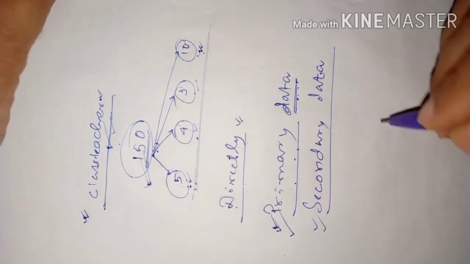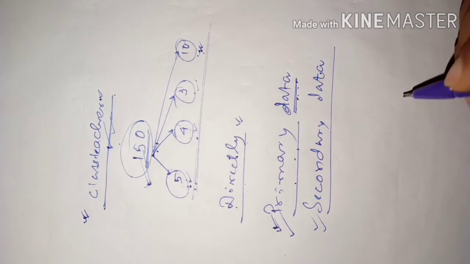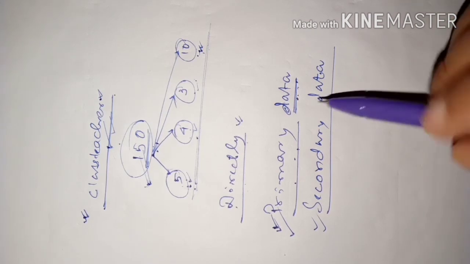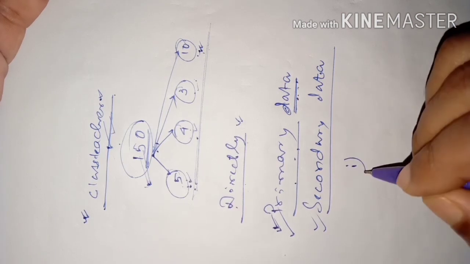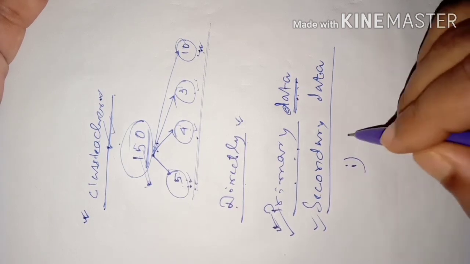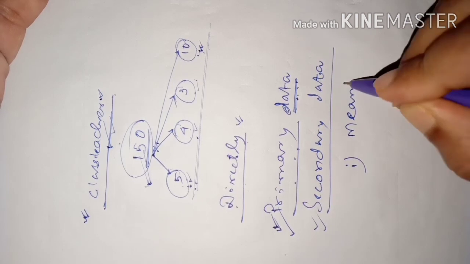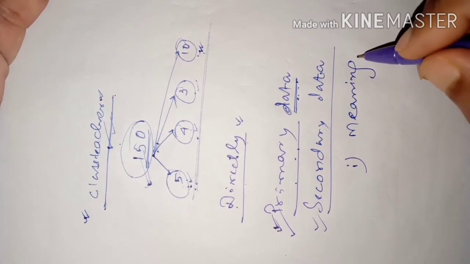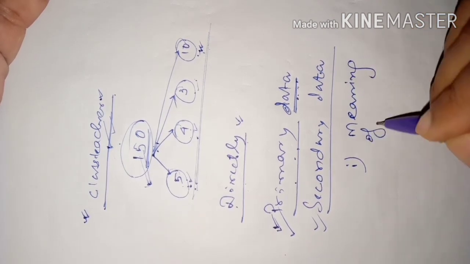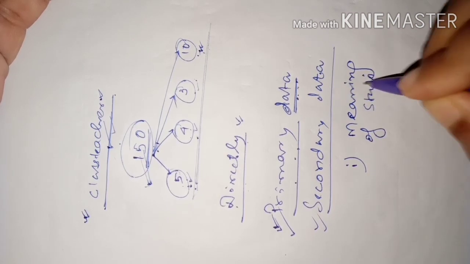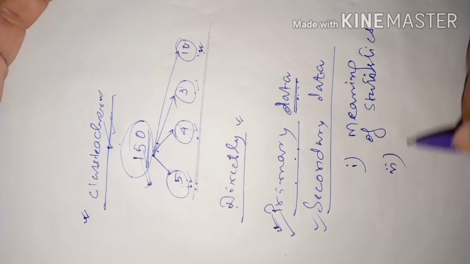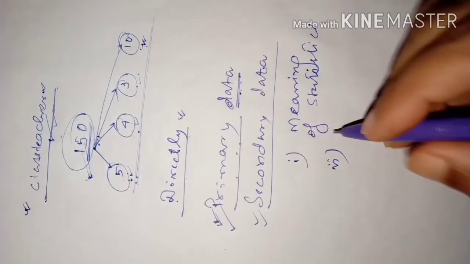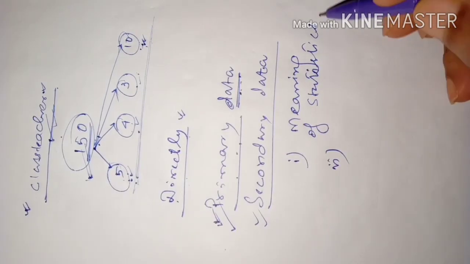Today, this much only. In our next class, we will learn the details of other things of statistics. Today, what are the things that I have said? Meaning of statistics. There are two meanings of statistics. That is homework here. You'll have to write the meaning of statistics, the two meanings of statistics. You have to write it down.